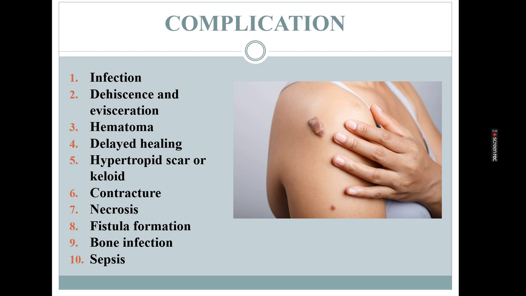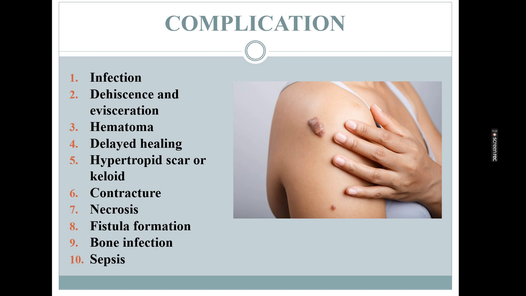Then next is hematoma. A collection of blood under the skin causing swelling and pain. Next is delayed healing. A wound that fails to heal properly within the expected time frame. This is common in patients who have diabetes, poor circulation, and infection.